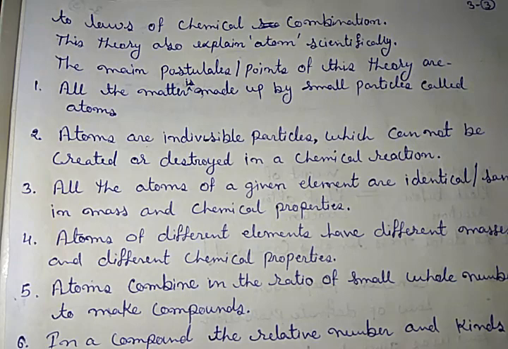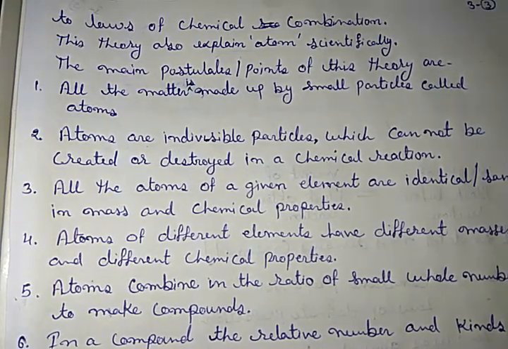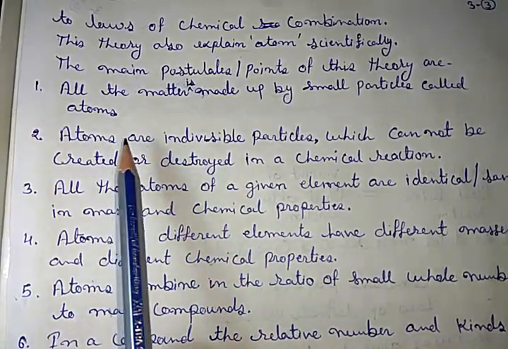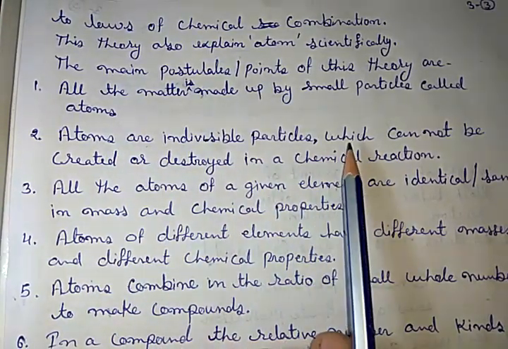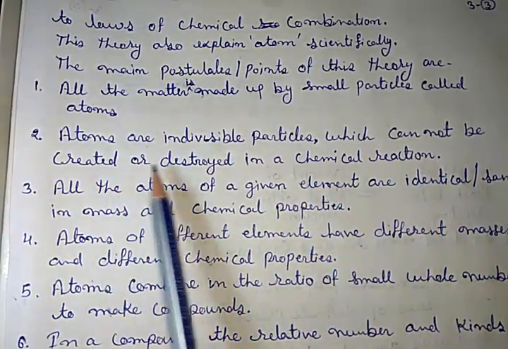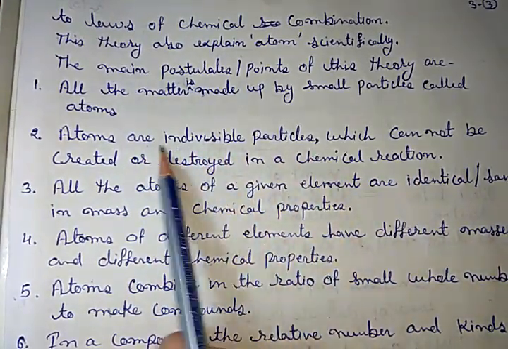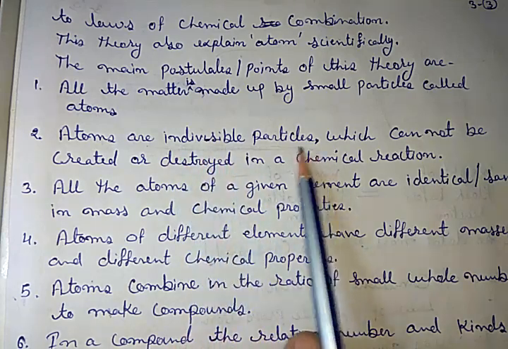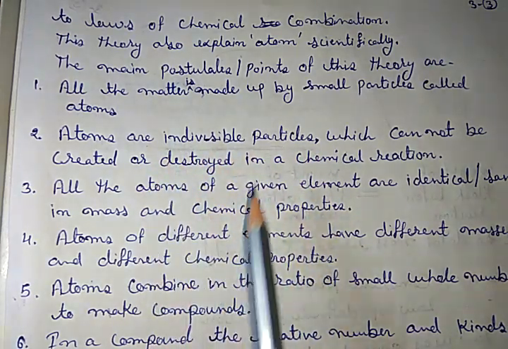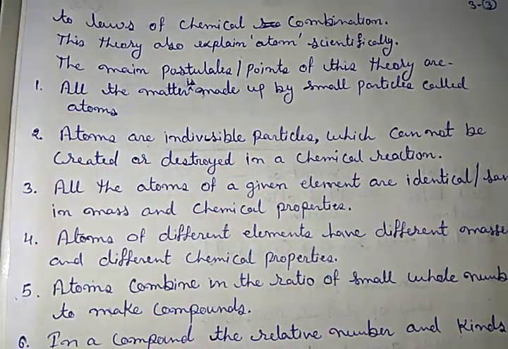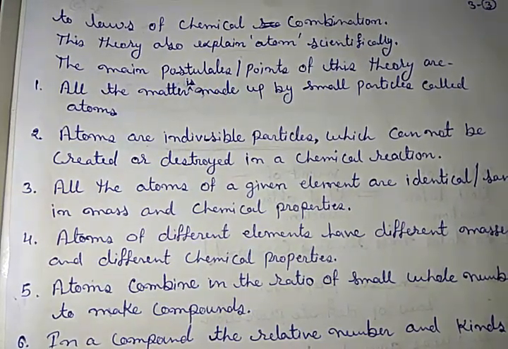But at the time of Dalton, the discovery of electron, proton and neutron was not done. That's why he said atoms are indivisible, which cannot be created nor destroyed in a chemical reaction. So this part of the point has objection. We will discuss electron, proton, neutron in the next classes.